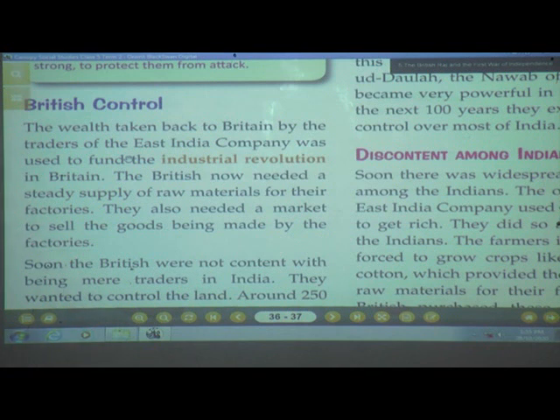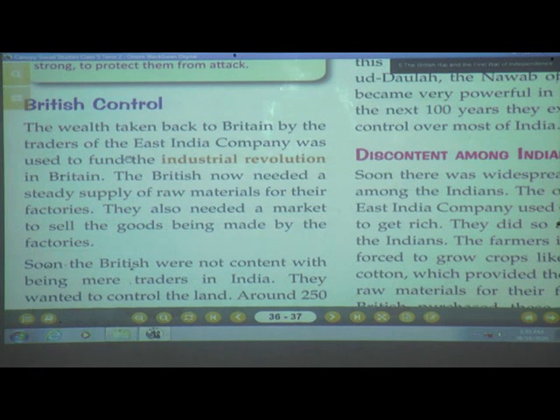Now what do you mean by industrial revolution, students? I had explained in the previous recording that industrial revolution means when some goods made in a very small quantity are then made in factories. Suppose at home you are making some products and then those same products are made in the factories.